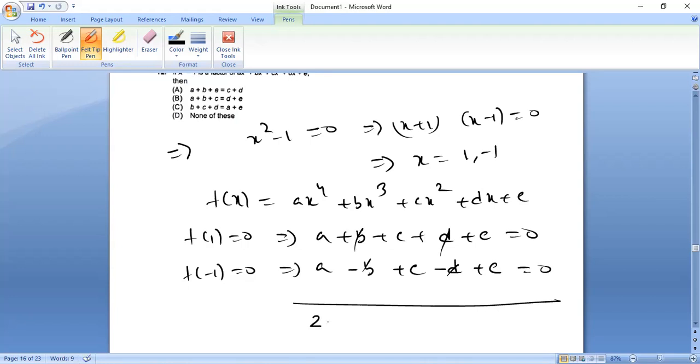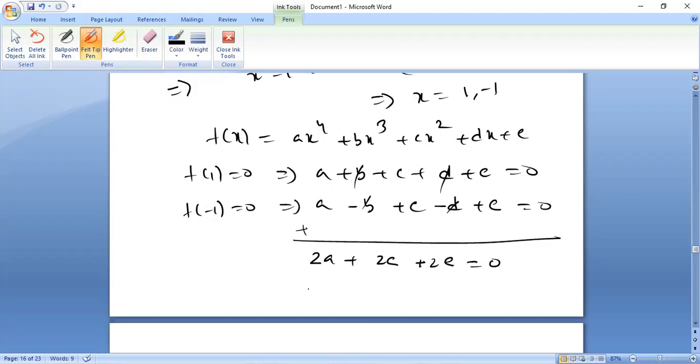So a plus a becomes 2a, c plus c becomes 2c and e plus e becomes 2e is equal to 0, right? We are adding them first. So that means a plus c plus e is equal to 0.